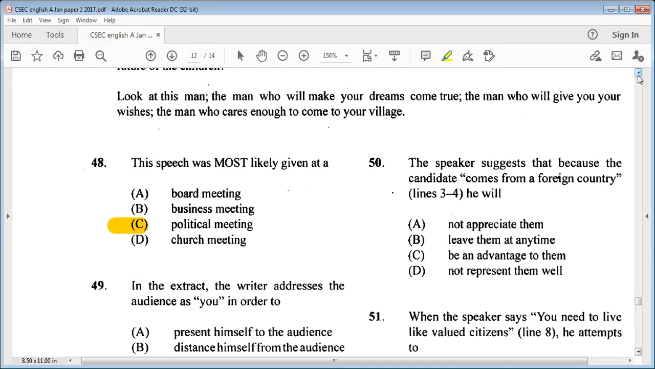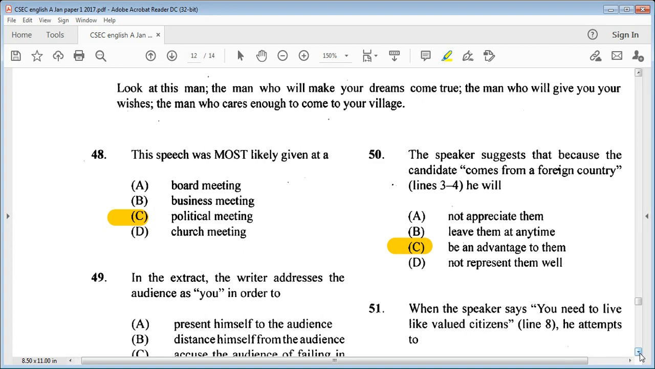The speaker suggests that because the candidate comes from a foreign country, lines 3 to 4, he will A, not appreciate them, B, leave them at any time, C, be an advantage to them, or D, not represent them well. So we know it would be C. It will be an advantage to them. Let's go on to 51.